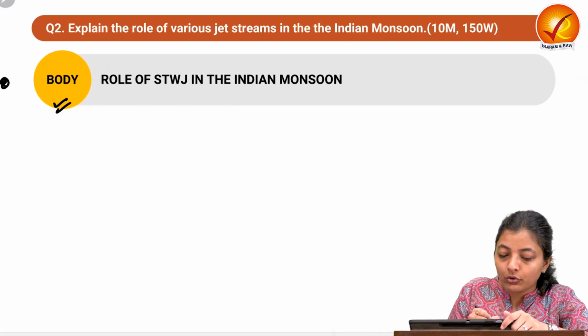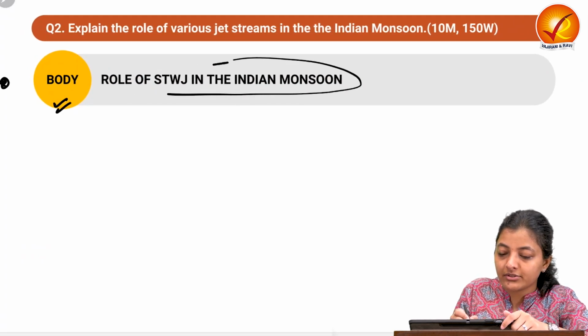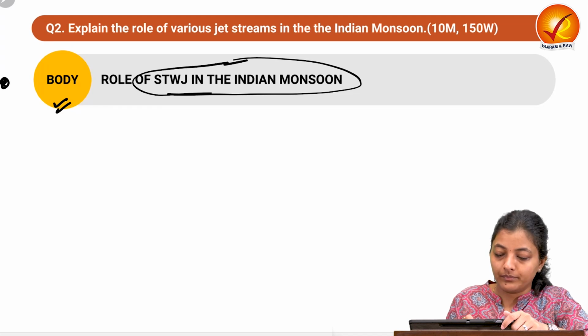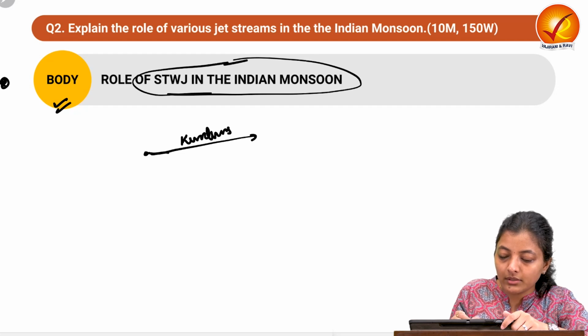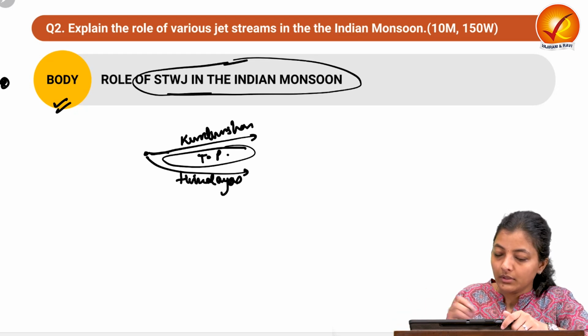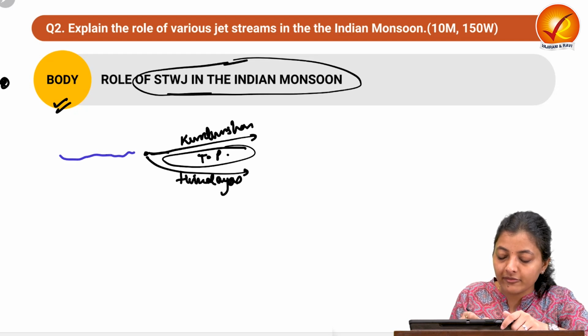Now let's see the role of the subtropical westerly jet stream in the Indian monsoon. Now we know that this is Kunlun Shan, these are the Himalayas, and this is the Tibetan Plateau. Now the subtropical westerly jet stream flows like this.